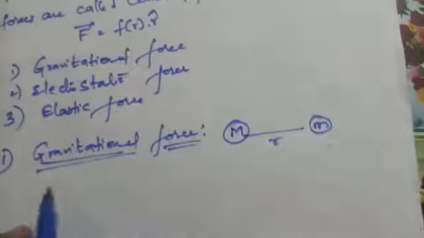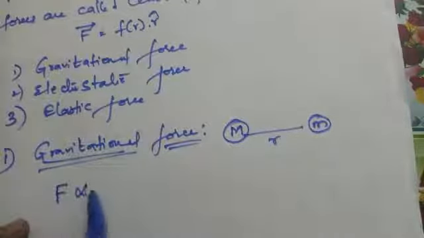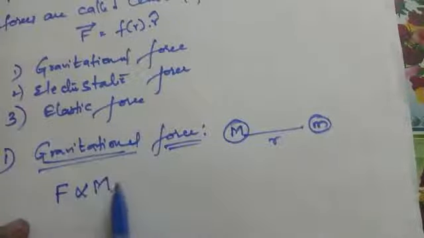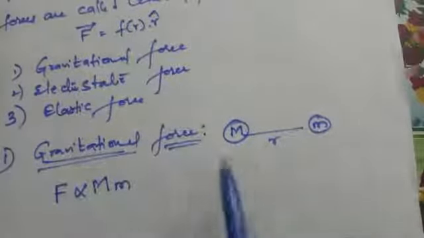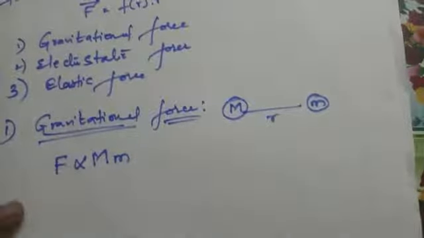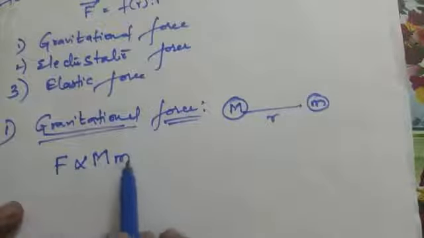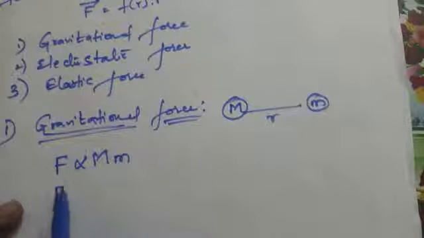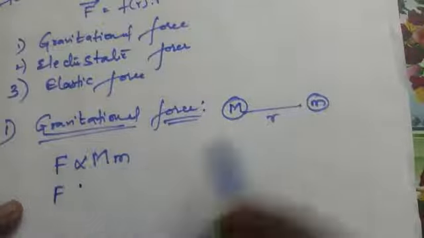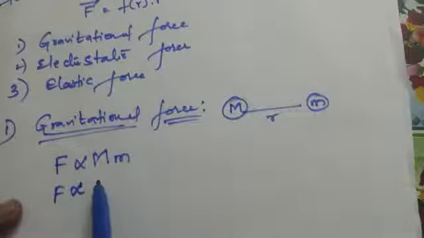Now the gravitational force acting between the two bodies can be written as F is directly proportional to small m and capital M. That means the gravitational force acting between these two particles is directly proportional to the product of the two masses. And also we know that F is inversely proportional to the square of the distance between them, so F is inversely proportional to r square.